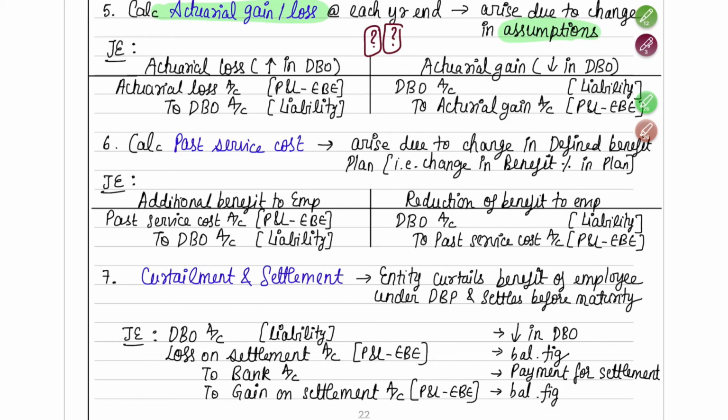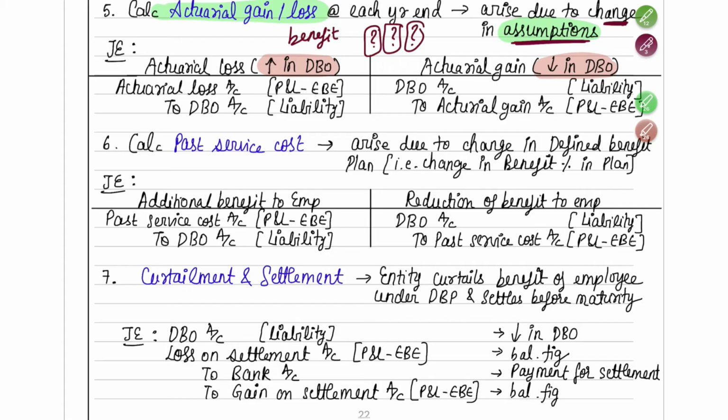How many employees will die, how many employees will leave the company. Many such assumptions you will keep in your mind and find out the total benefit. Here, those assumptions might get changed. So due to such a change in assumptions, either your liability will increase or your liability will decrease.